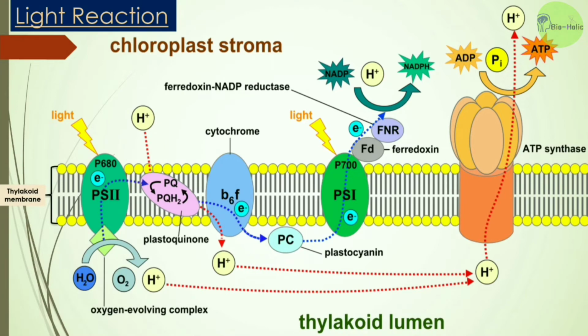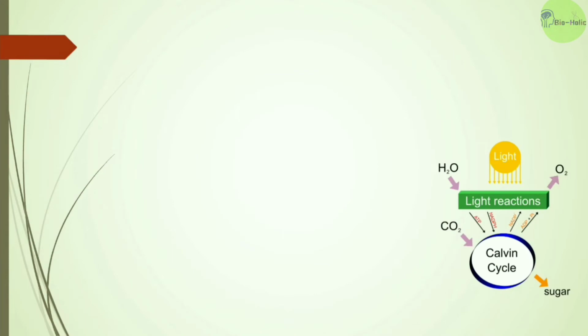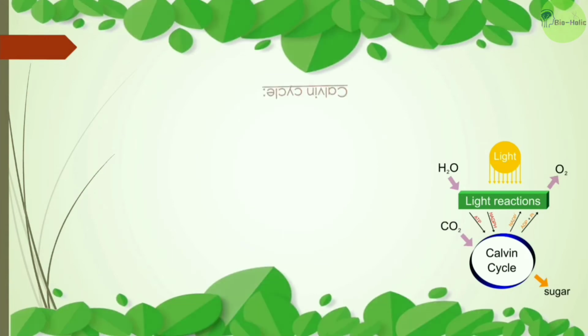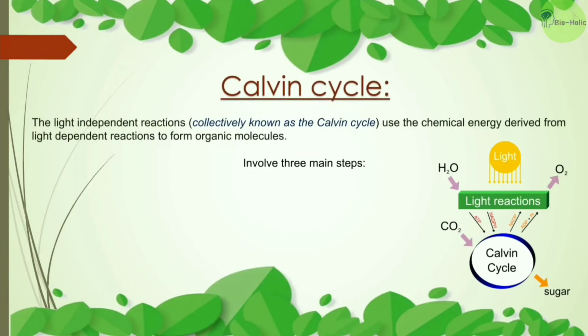In the light reaction, we observe that the NADPH and ATP are both formed on the outer part of the thylakoid membrane, that is, in exposure to stroma. Now the ATP and NADPH will be used in the Calvin cycle. So the Calvin cycle is the light independent reactions that use the chemical energy derived from light dependent reactions to form organic molecules. And these chemical energies are the ATP and NADPH.